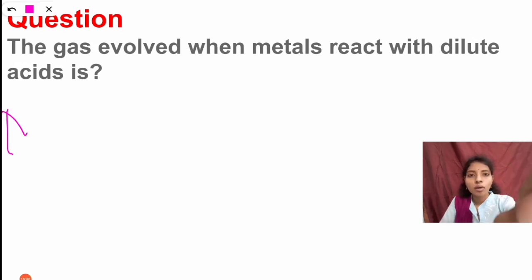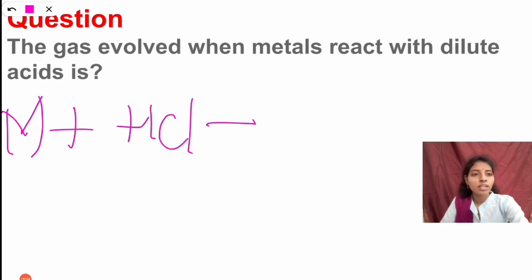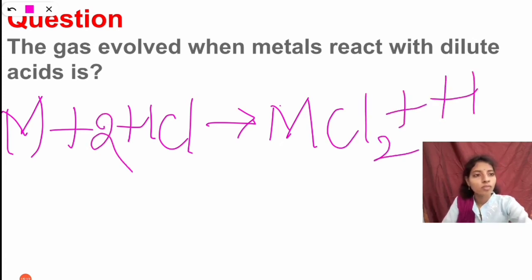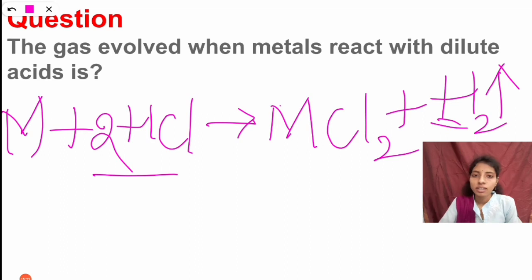When metals react with acid, they release hydrogen gas. Remember that when metals react with acid, they release hydrogen gas. Non-metals do not react with acids.